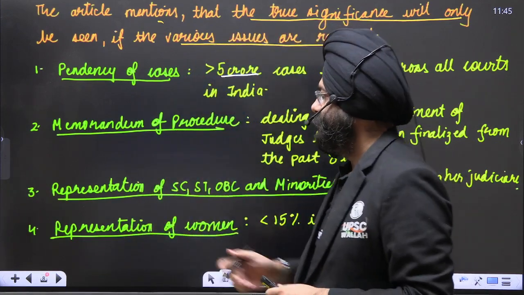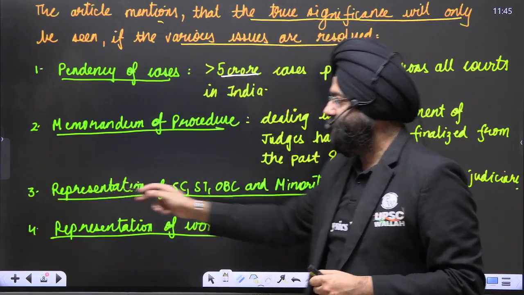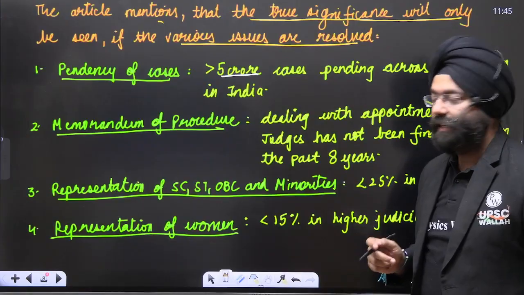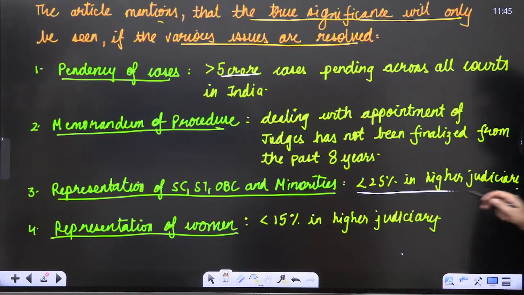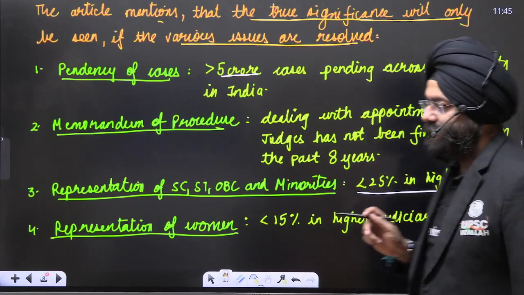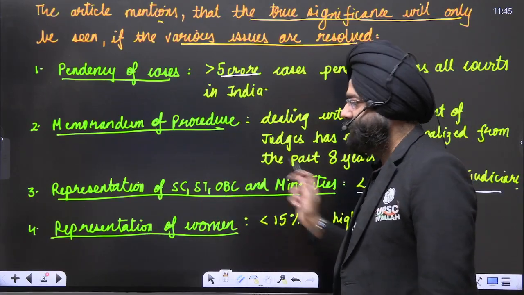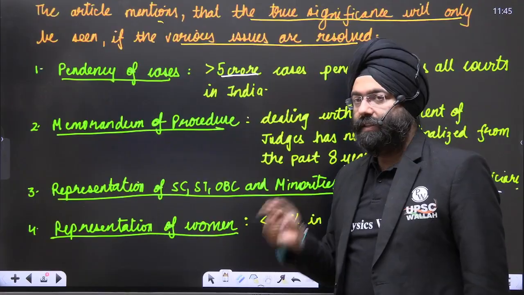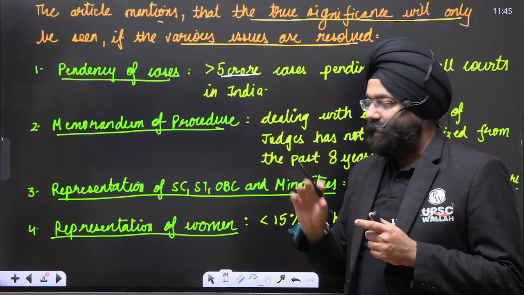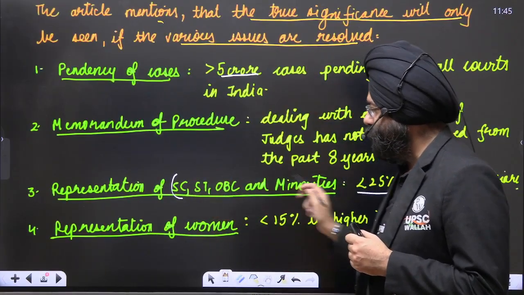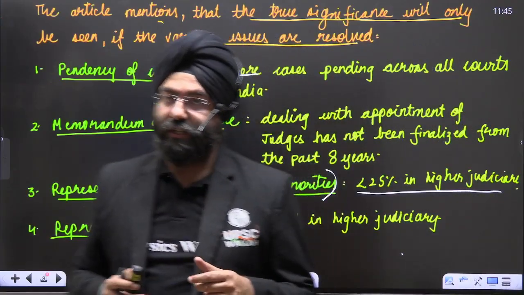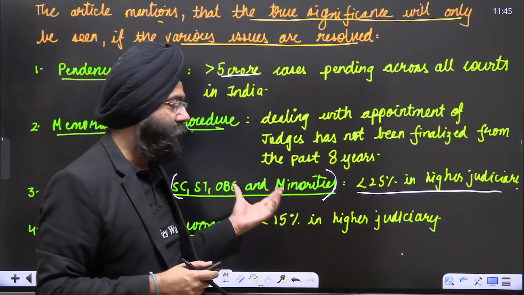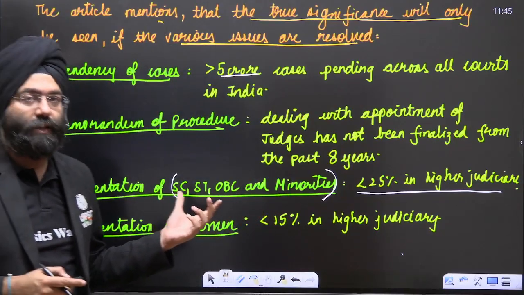Next, representation of the SC, ST, OBC and the minorities. We realize that less than 25% are in the higher judiciary from these particular communities. This again represents that these communities are not present there. And if we see from the population terms, these communities occupy overall a large number of the population of India.